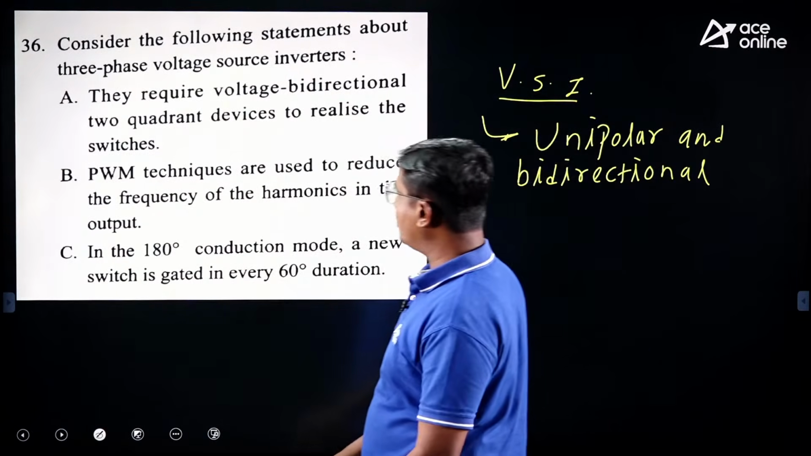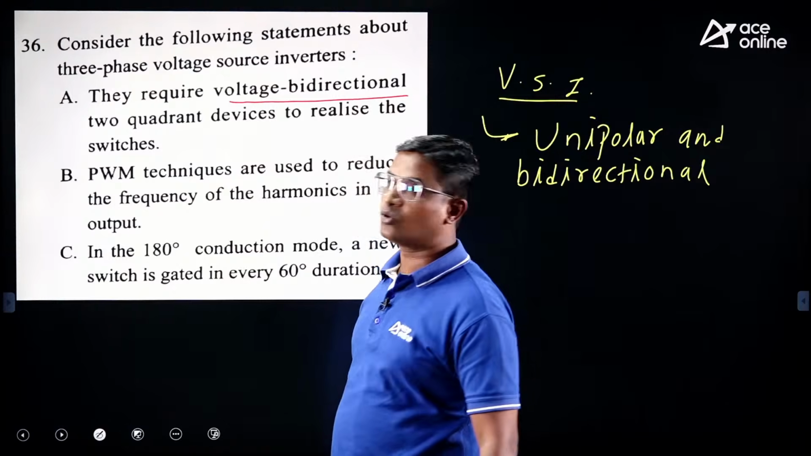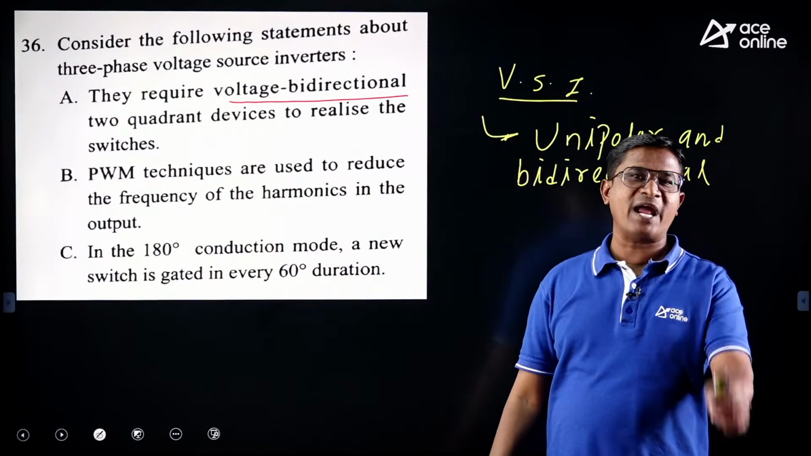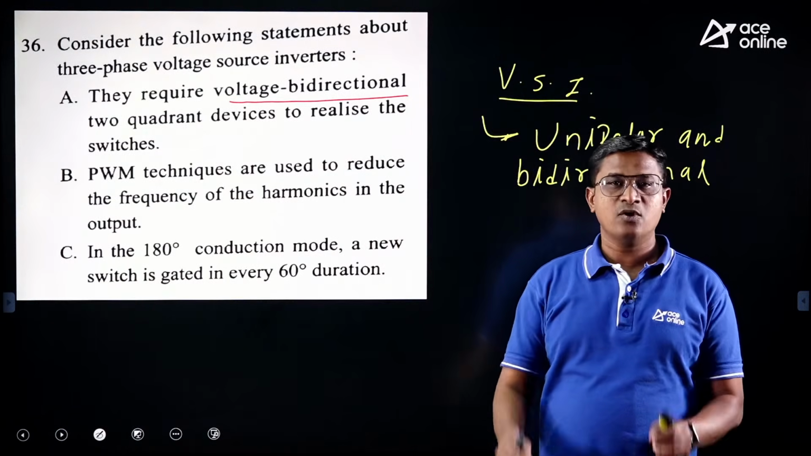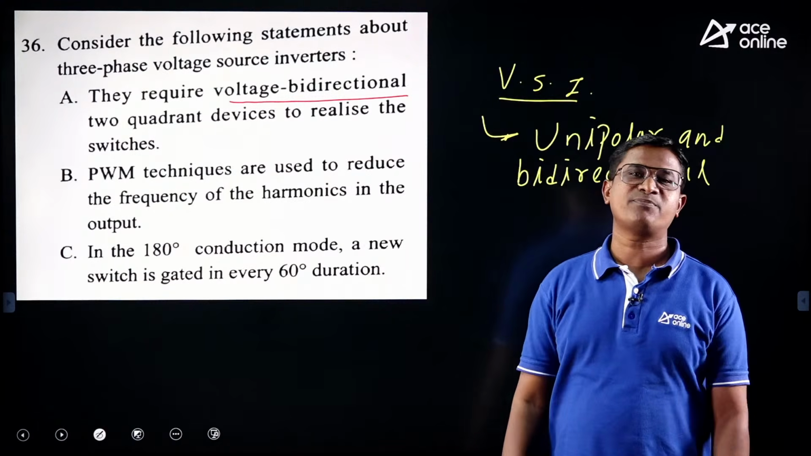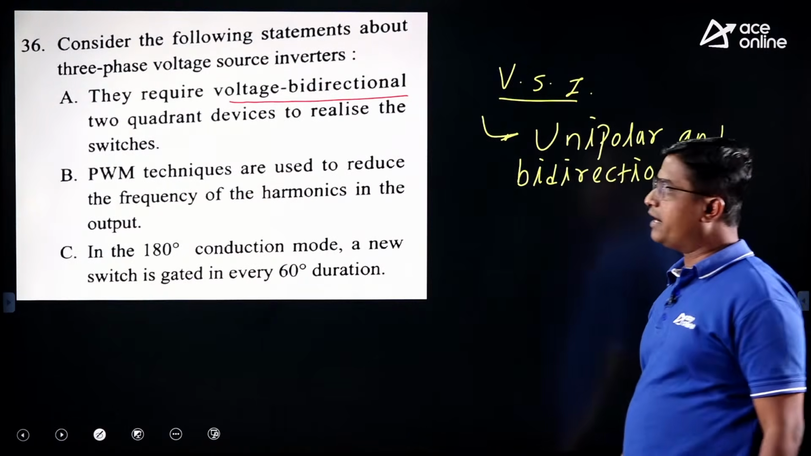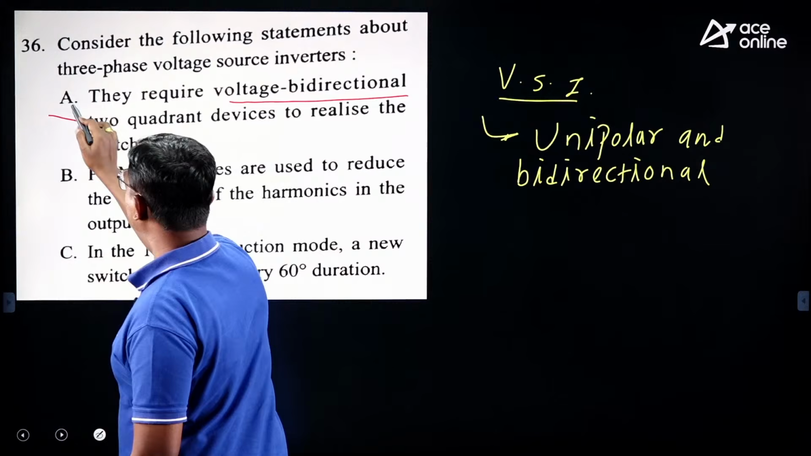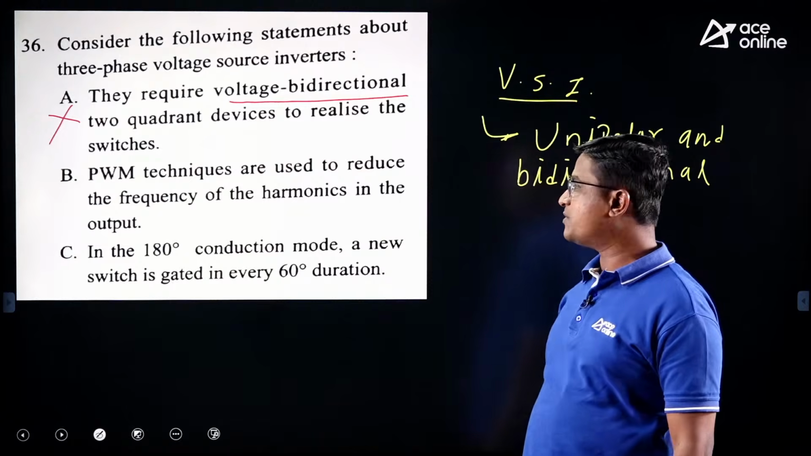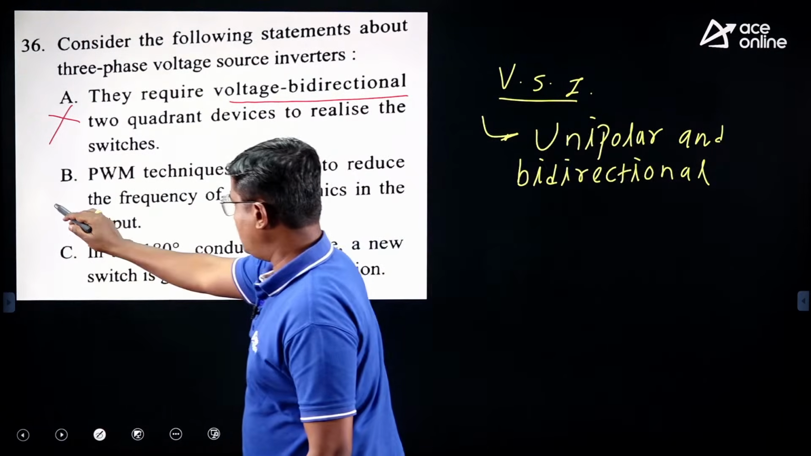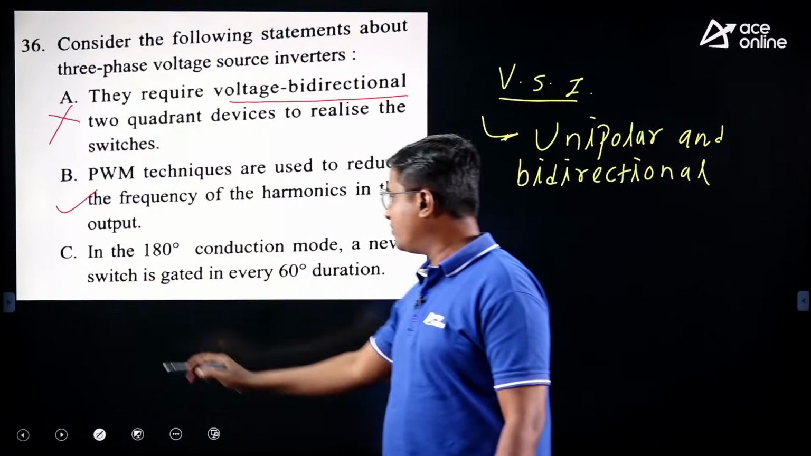But here they are saying they require a voltage bidirectional 2-quadrant device. Please understand this: voltage bidirectional means it is a bipolar switch. Voltage unidirectional means unipolar. But we require unipolar here, and here they are saying bipolar, so this is not true. Second, PWM techniques are used to reduce the frequency of the harmonics in the output. Yes.